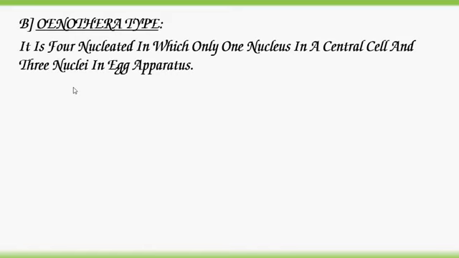The second type of monosporic embryo sac is Oenothera type. It is also a plant name, Oenothera lamarckiana. It is 4 nucleated, in which only one nucleus is in the central cell and 3 nuclei in the egg apparatus.